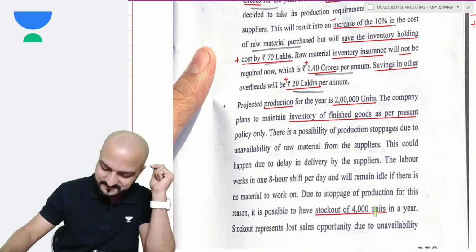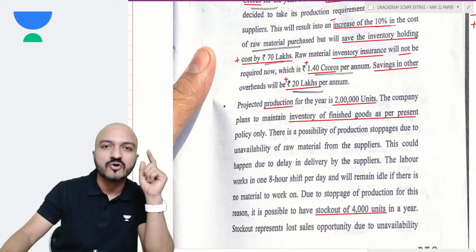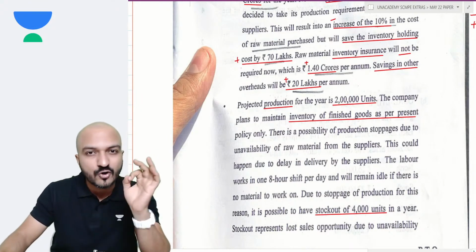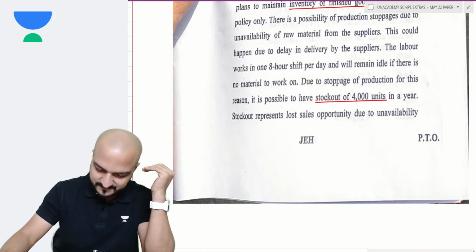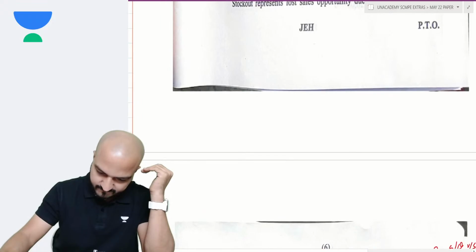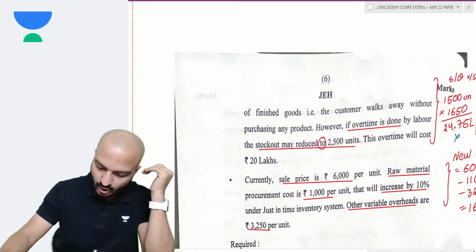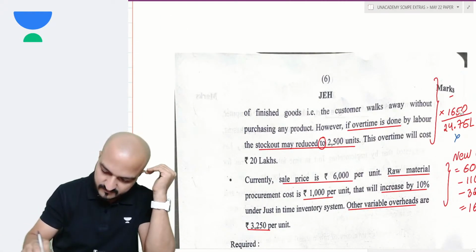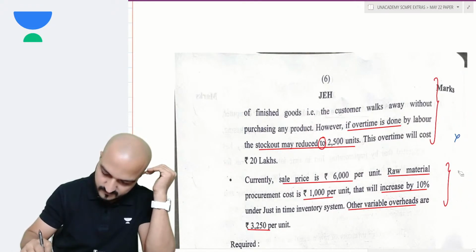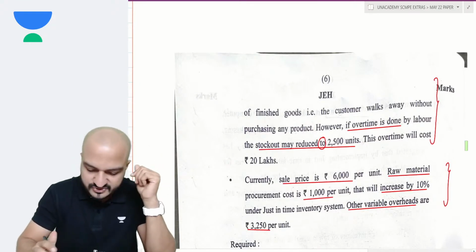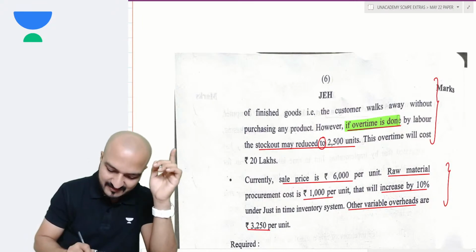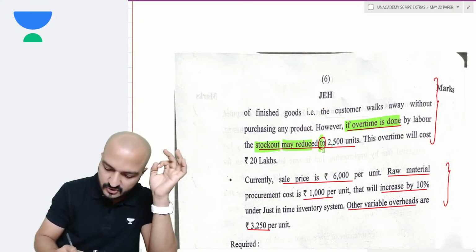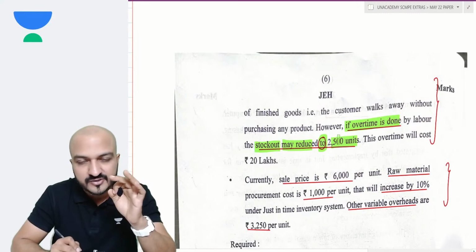You should also try. So my estimated stock out of 4,000 units will lead to contribution loss. Contribution loss we still need to calculate, right? However, they have also given an option of overtime. If overtime is done, then my stock out can reduce to 2,500 units.